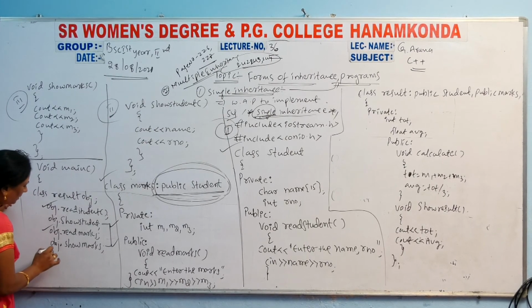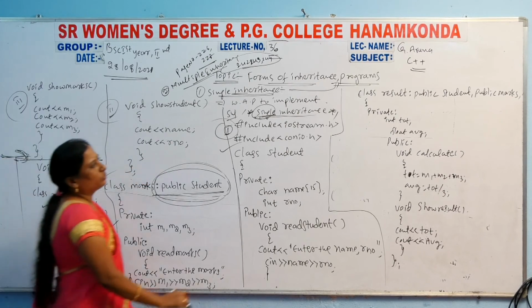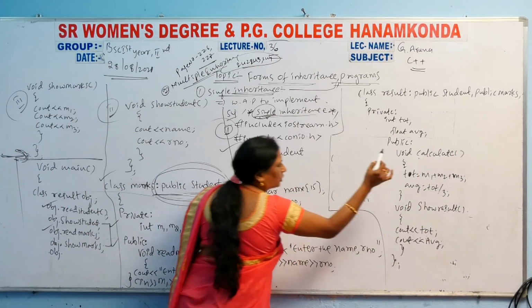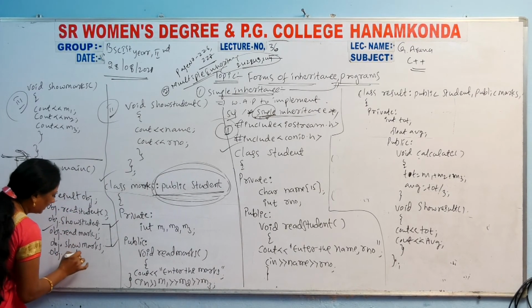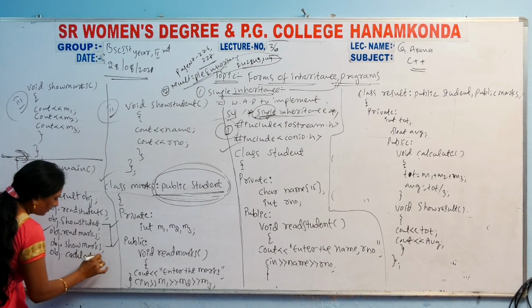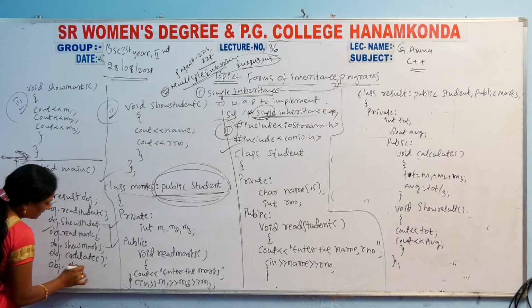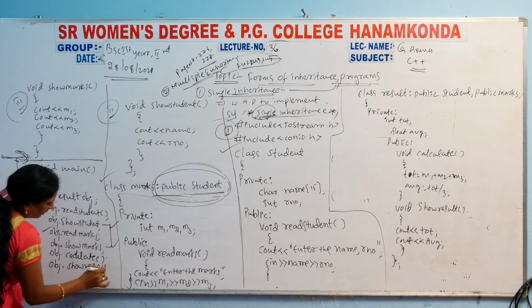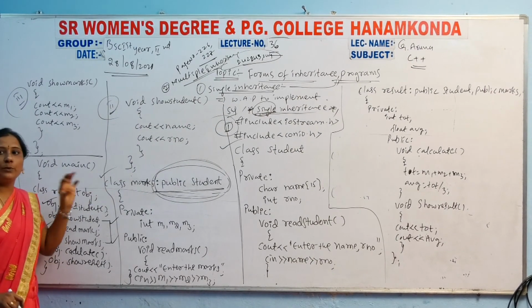What are the two methods? Object dot calculate and object dot show result. So those two will be added here and close. So this is the program.